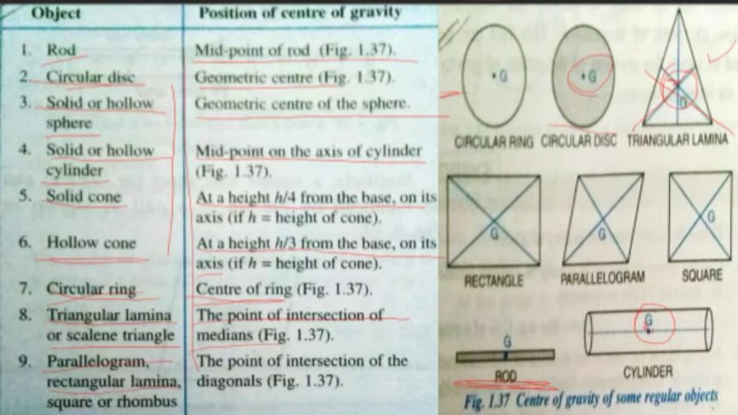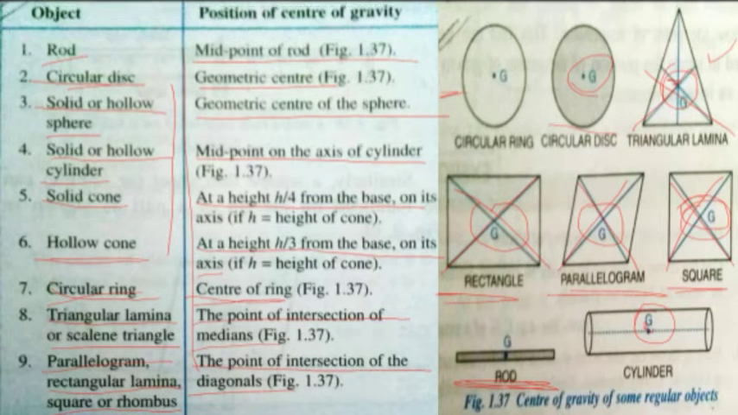Parallelogram, rectangular lamina and square or rhombus: the point of intersection of diagonals. You can see rectangle, parallelogram and square. These two are the diagonals and this is the intersection of them. So this is the center of gravity. You must learn all this, and this drawing also you should try to draw because it can be asked.